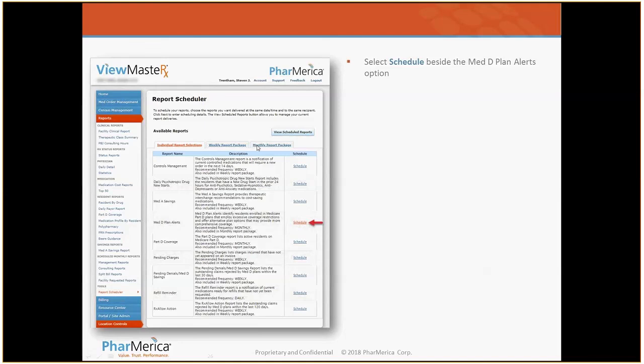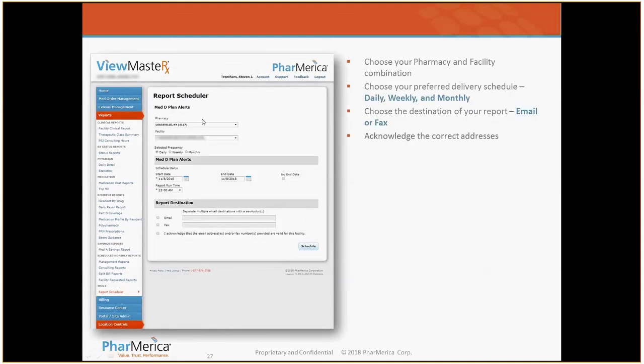The report scheduler tool comes up, which has a variety of what we call pre-canned reports that you can schedule. It gives a brief description of the reports. But for today's call, we're referring to the Med-D plan alerts. You can click to schedule any of these and schedule as many reports as you like, but we're going to select the Med-D plan alerts. It comes up. Again, if your corporate account has many locations, you will need to schedule this for each facility. But if you're a single location for your profile, this will come pre-populated with your facility.